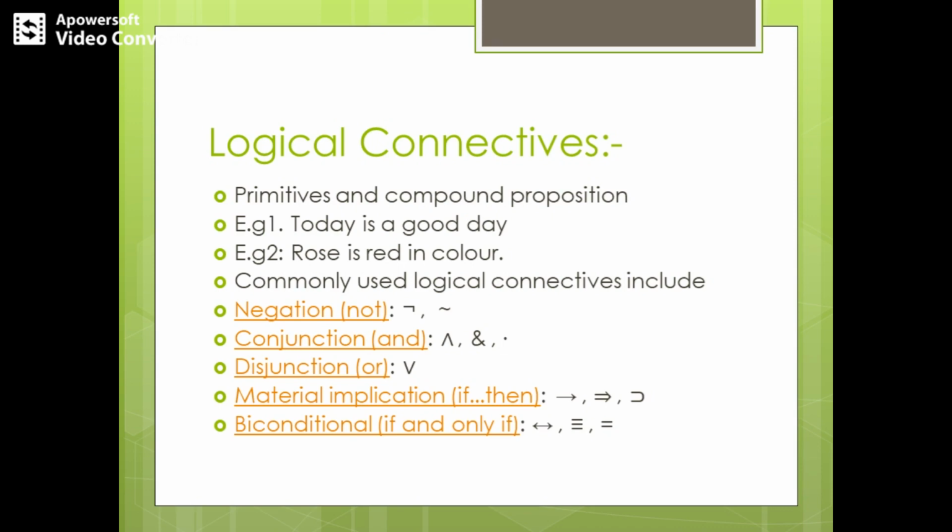So for example, I'll give you one more example, that is, today is a good day and rose is red in color. So what I'm doing here is combining two different statements with the help of a connective called and. So we get a new proposition, right? So this new proposition obtained by using certain connectives is called a compound proposition.